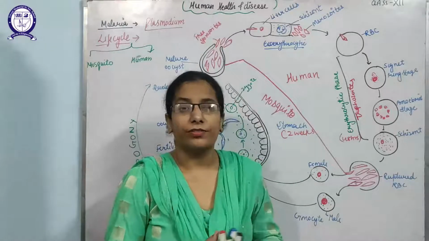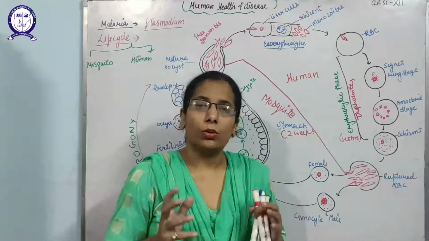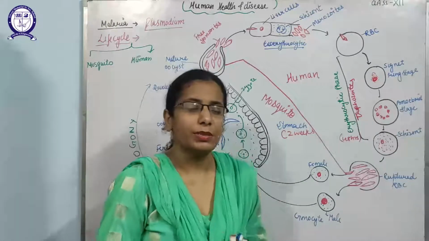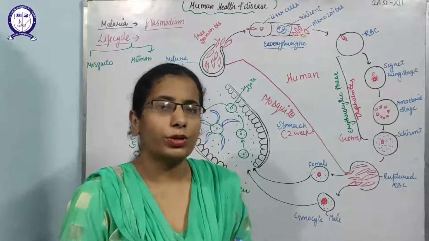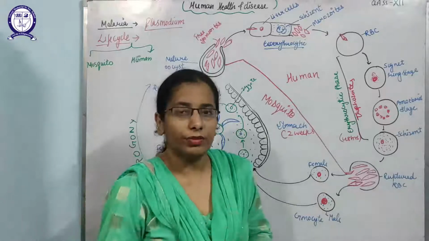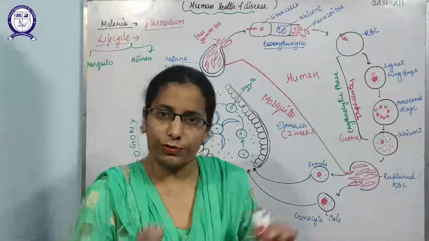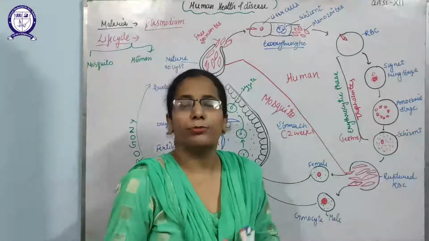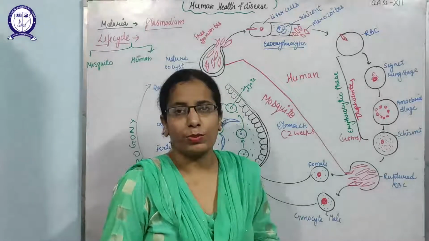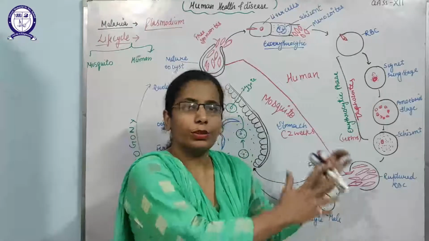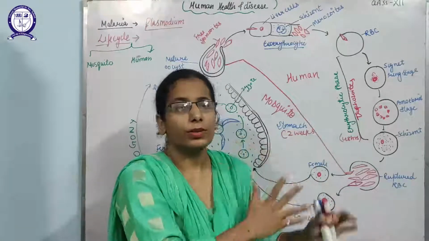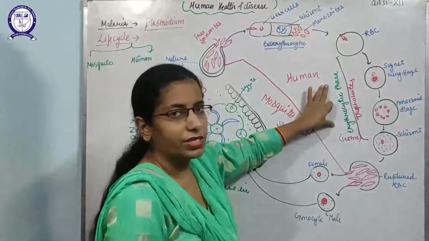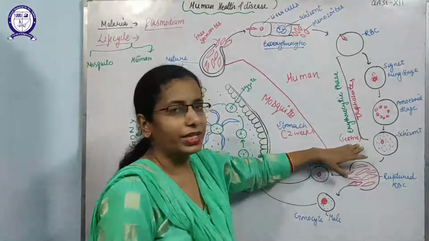Yes, like the high fever and chills. These are symptoms which develop due to the production of hemozoin. It means when hemozoin production starts, then only fever and chills will be there. Before that, the body will not show any type of symptoms. But if the body starts to show this type of symptom, that means the RBCs are now multiplying and the number is increasing. This erythrocytic phase in the RBCs takes 48 hours.